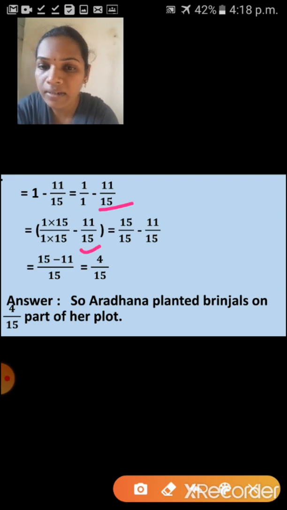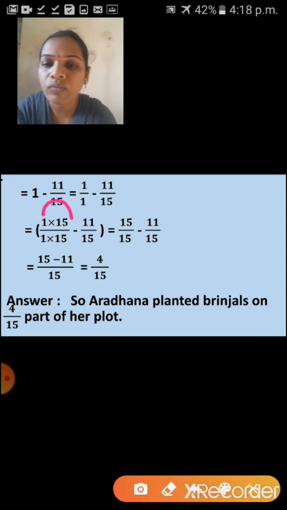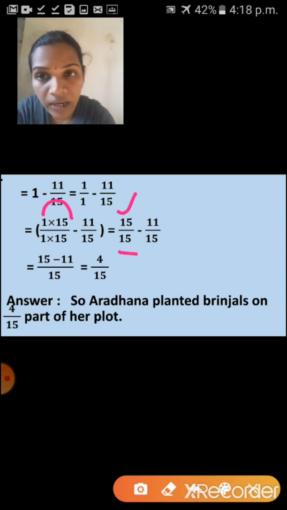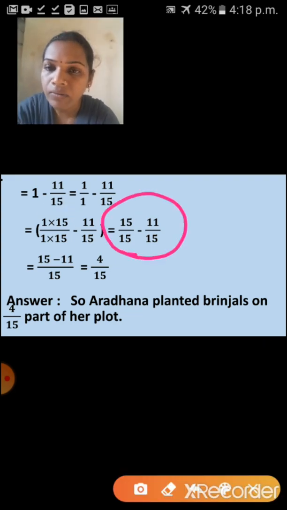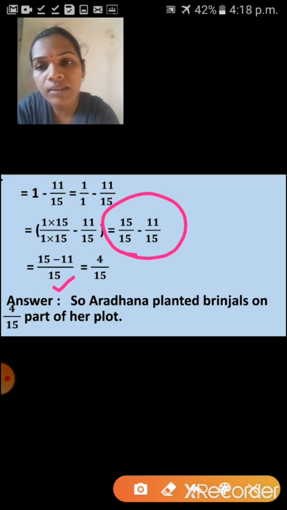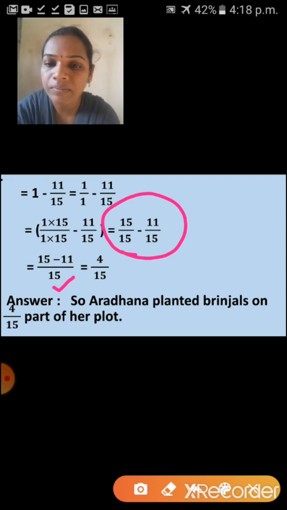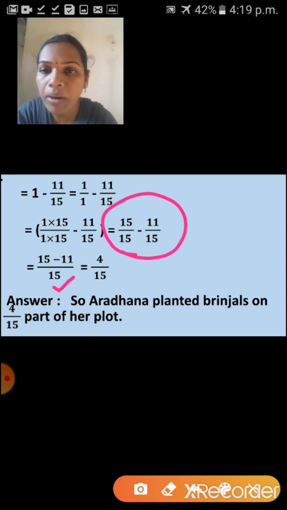Afterwards, next step is what? You have to multiply and write. See here, 1 into 15, 15 upon 15 minus 11 upon 15. Now can you subtract? Yes. So see here, 15 upon 15 minus 11 upon 15. Here the denominator you don't change, only the numerator you have to subtract. That means 15 minus 11 is equal to 4 upon 15. So this is your final answer. So Aradhana planted brinjals on 4 upon 15 part of her plot.